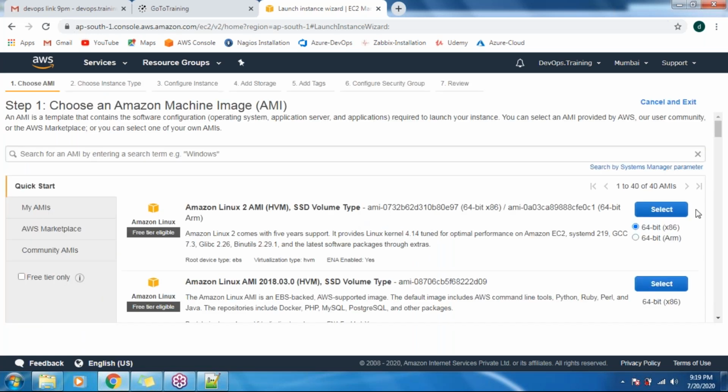So these are all the operating systems, guys, what you are seeing. That is the Quick Start. Under that, Amazon Linux, free tier eligible, all these things. These are all called AMIs, that is, Amazon Machine Images. It is just like a template of your operating system.